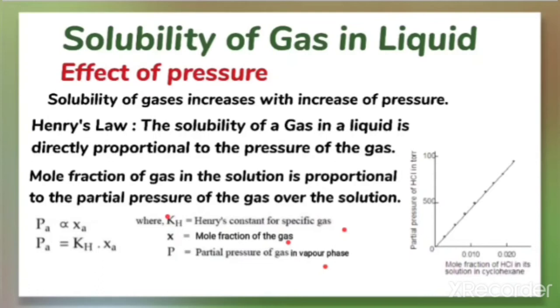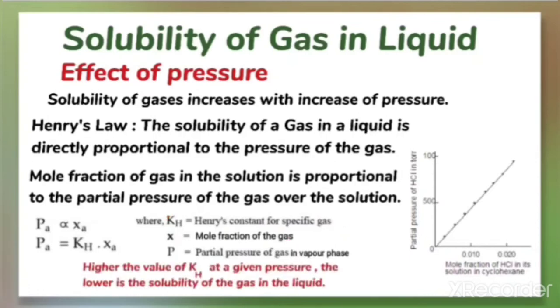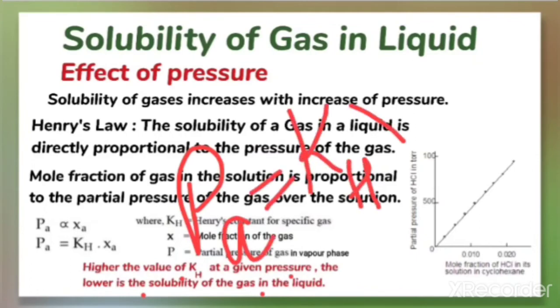So here we can say that the higher the value of KH at a given pressure, the lower the solubility of the gas in the liquid. Because when we look at this relation, PA is equal to KH XA.